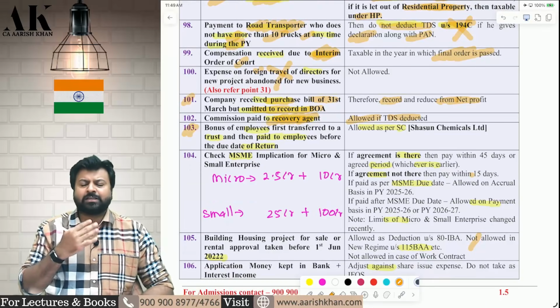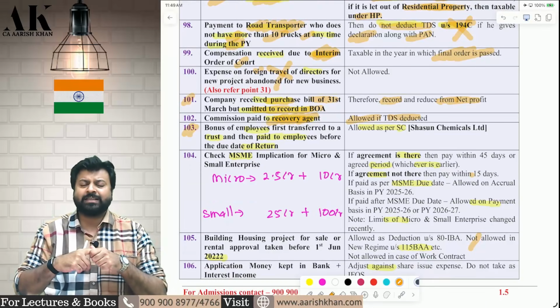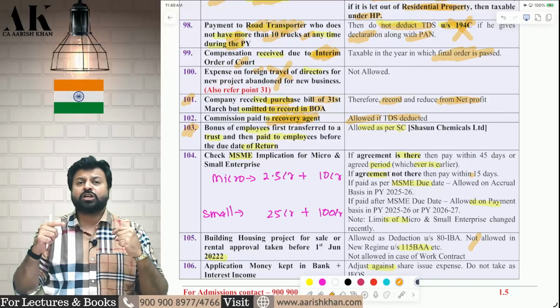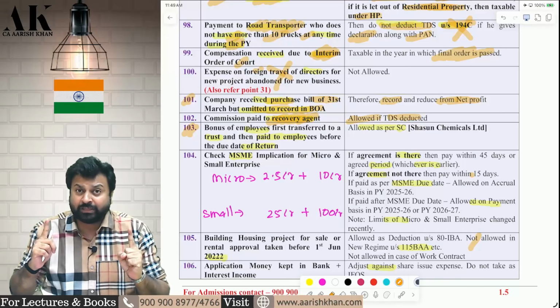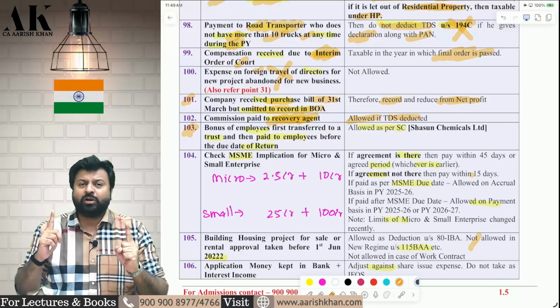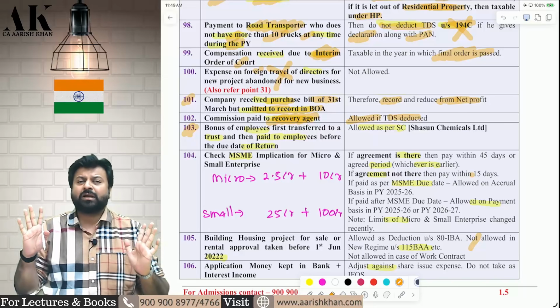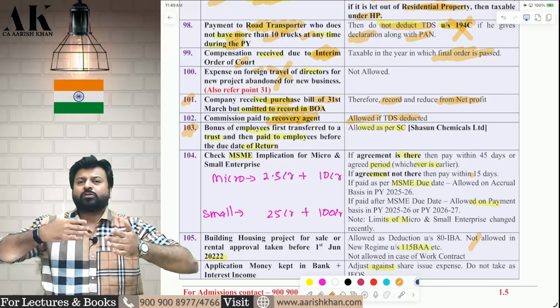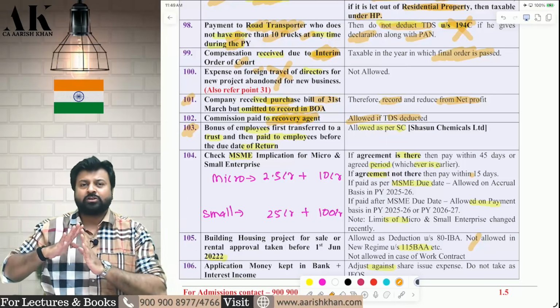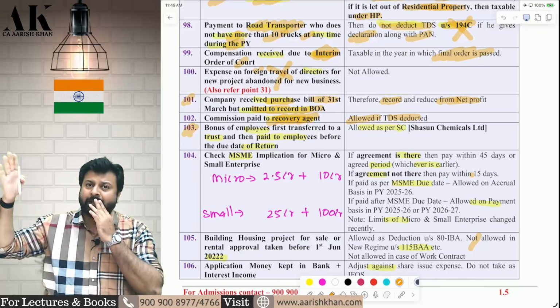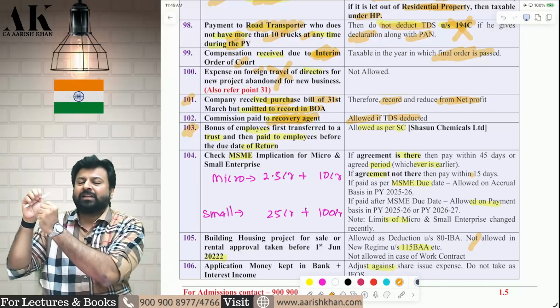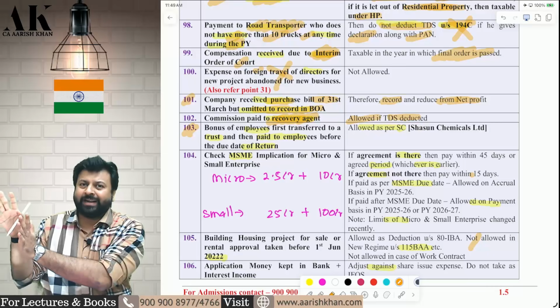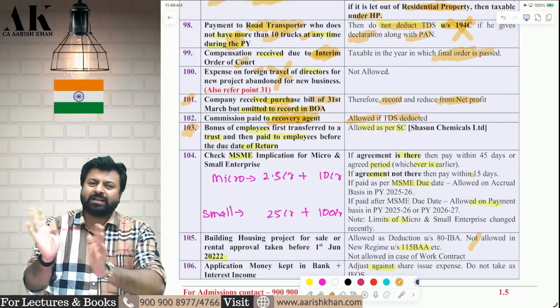Next one is a very important judgment of the Supreme Court, Sassoon Chemicals. What has happened in this case? We all know that bonus and commission to employees are allowed on payment basis under 43B. If you make the payment, then only bonus and commission will be allowed. Otherwise, they will not be allowed under the income tax law. Now, there was some dispute going on between the company and the employees. Because the dispute was going on in court, the company transferred the money of bonus to a separate account in a trust. And when the dispute got settled, the company paid the money.